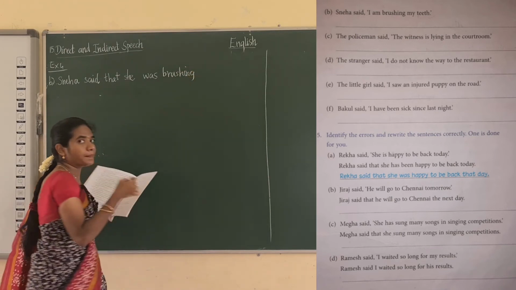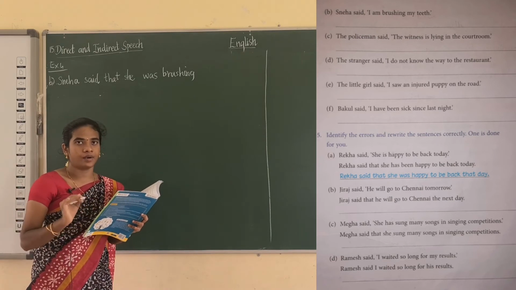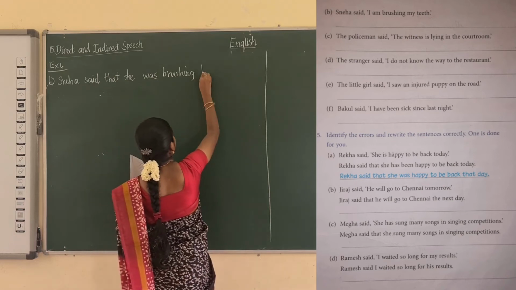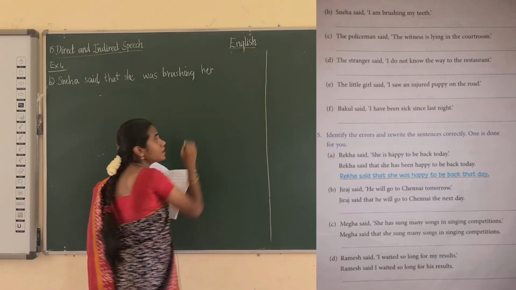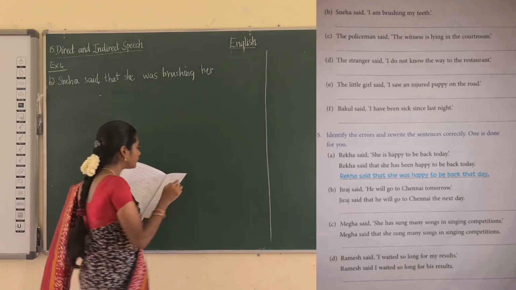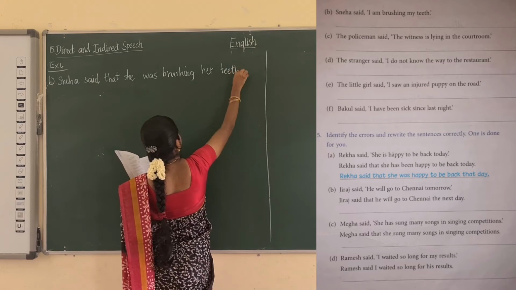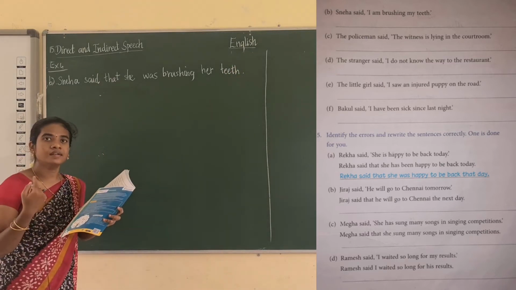Then my is the pronoun, my is changed into her. Okay, you have to remember, I have told now a change of pronoun, in that my is changed into her. Her teeth. Full stop. Sneha said that she was brushing her teeth.